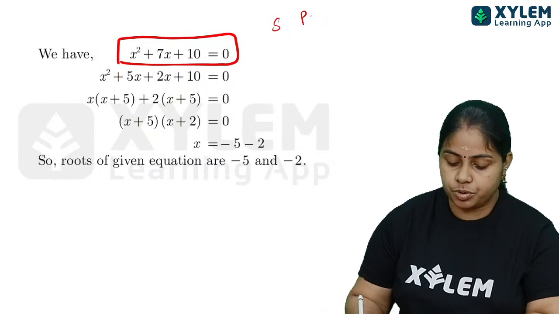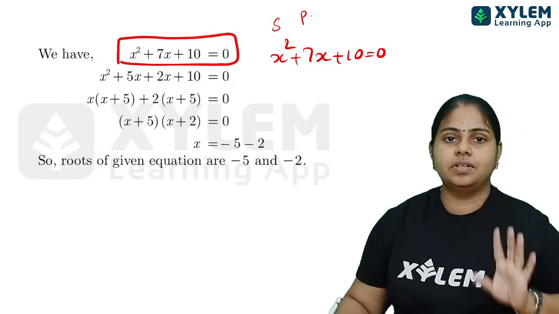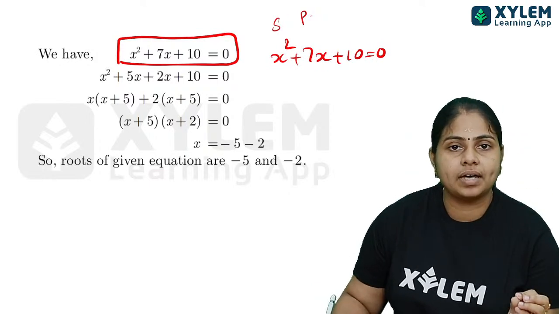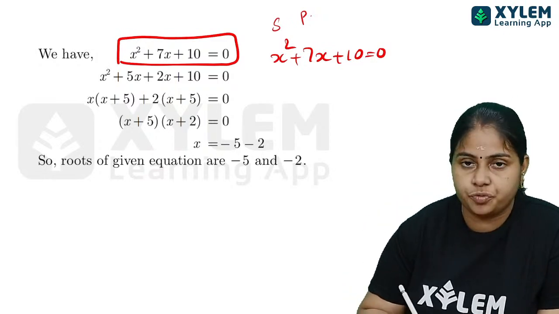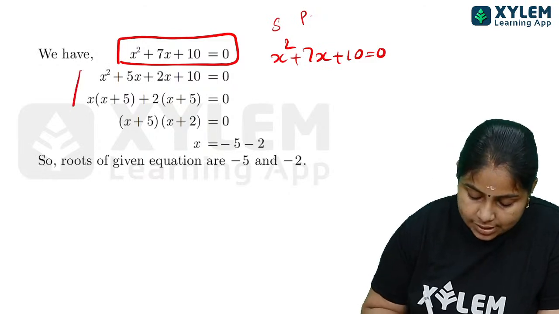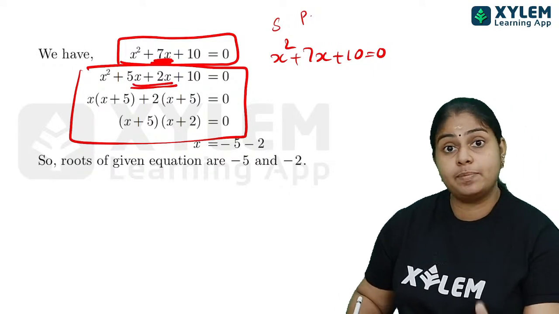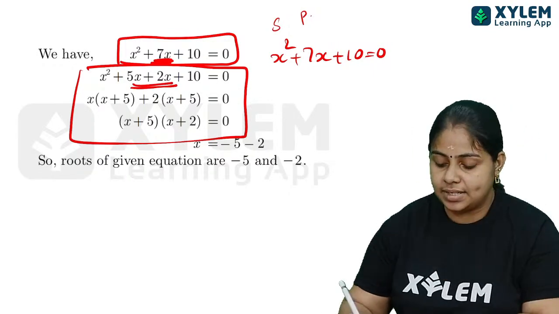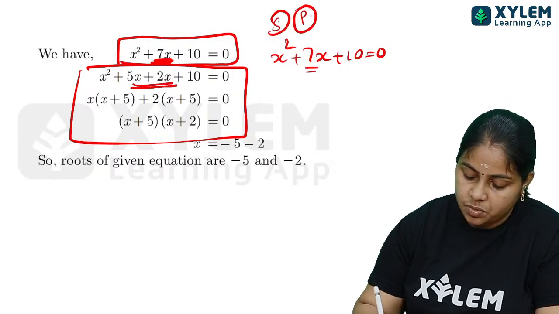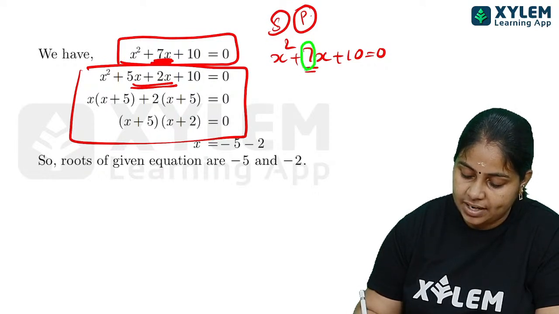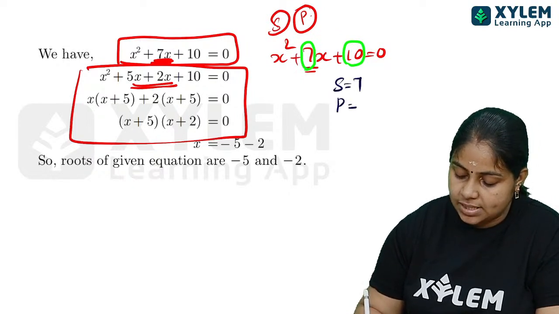So what we have to do? x square plus 7x plus 10 is equal to 0. This is our quadratic equation, and here we have to find out the solution. We have to find the roots, the values of x. For first of all, I am using an easy method. Here you can see I have written a method which is splitting the middle term. But before that, there is an easier method, sum and product. So here sum is equal to 7 and product is equal to 10. So I can write s is equal to 7 and p is equal to 10.